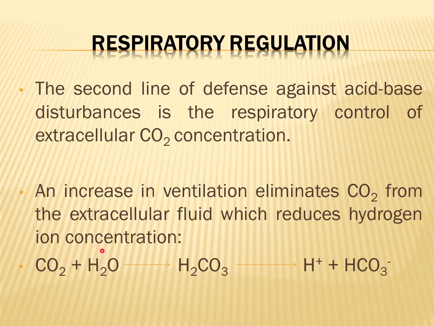whenever there is an increase in plasma hydrogen ion concentration, then this results in an increase in ventilation rate. And when ventilation rate of the lungs is increased, then more carbon dioxide leaves the body and it is exhaled out of the lungs. And how does this serve to decrease the hydrogen ion concentration inside the plasma?